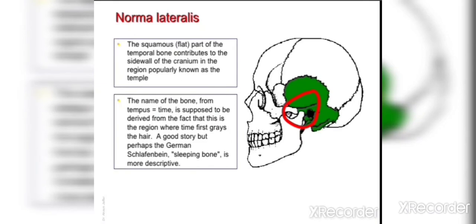The name of the bone, from tempus, means time. It is supposed to be derived from the fact that this is the region where the first graying of the hair occurs. That is why it is known as temple. A good story behind it, but perhaps the German Schlafbein, sleeping bone, is more descriptive over here.